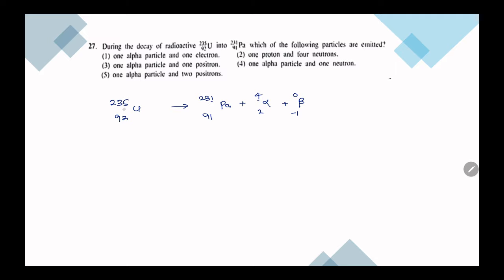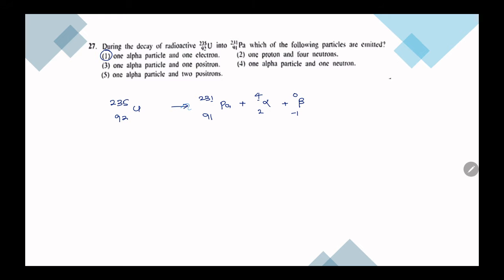So one alpha particle and one electron. One alpha particle and one electron. First answer. Once again, sometimes you might not have an idea about these particles or the matter radiation part. So let me quickly explain what happens here.